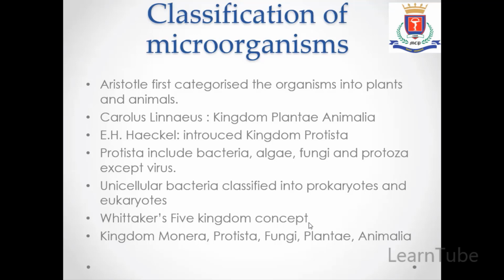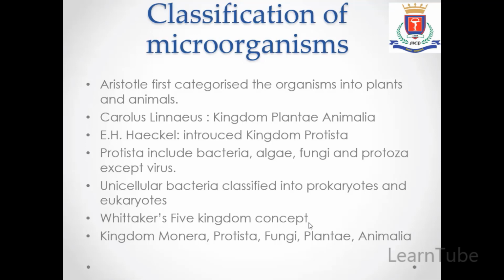Later on, in around 1800, E.H. Haeckel introduced a new kingdom called Protista, which generally includes protozoa, that is prokaryotic microorganisms. Now the difference between prokaryotic and eukaryotic microorganisms is prokaryotic do not have a defined nucleus, whereas eukaryotic has a defined nucleus. Protista usually included bacteria, algae, fungi and protozoa except virus.